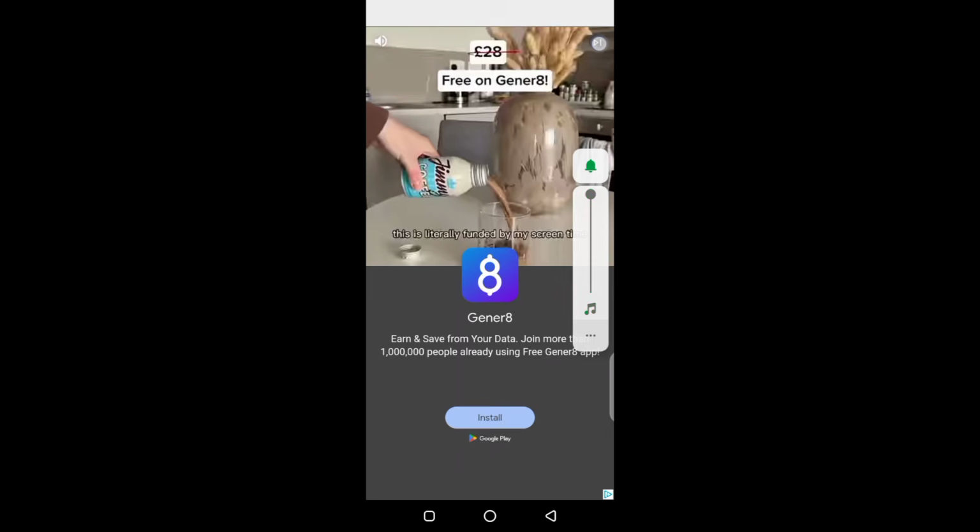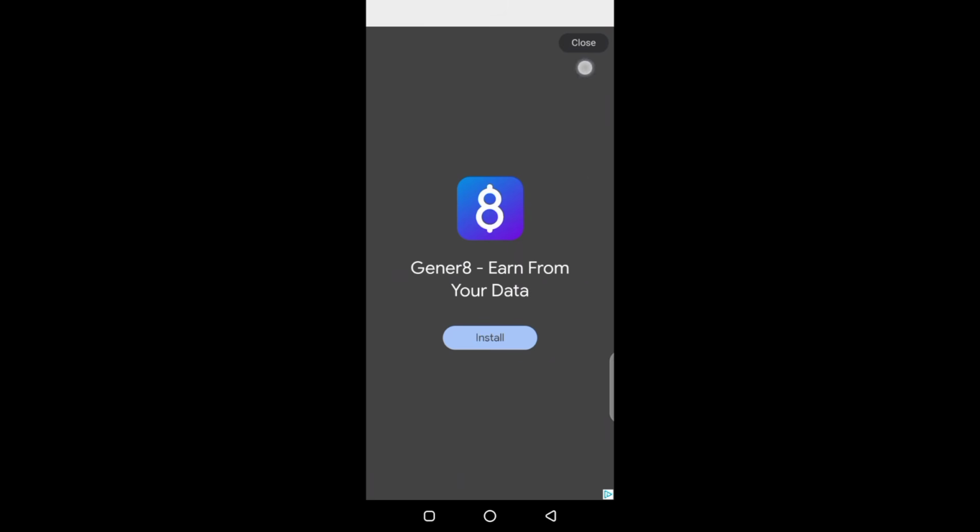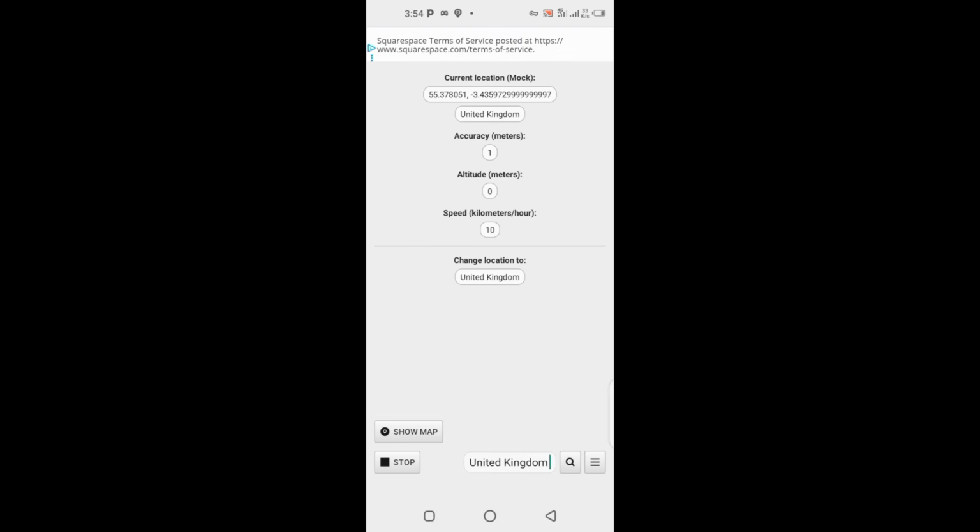After watching these small ads here, you click on close. As you can see, it is connected to UK. Are you seeing it? It is connected to UK.